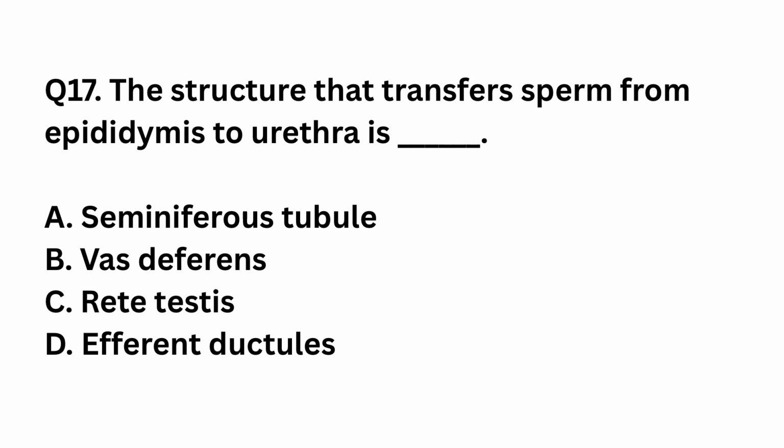Question number 17. The structure that transfers sperm from epididymis to urethra is dash. Seminiferous tubule, vas deferens, rete testis, efferent ductules. The right answer is option B, vas deferens. Vas deferens carries sperm from epididymis to ejaculatory duct. It plays a key role in sperm transport during ejaculation.